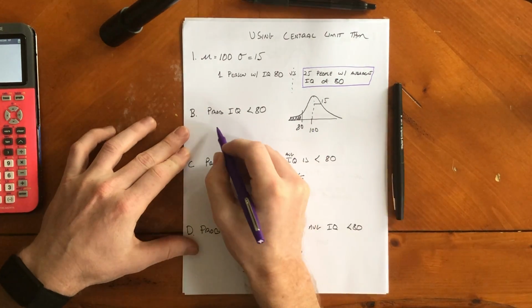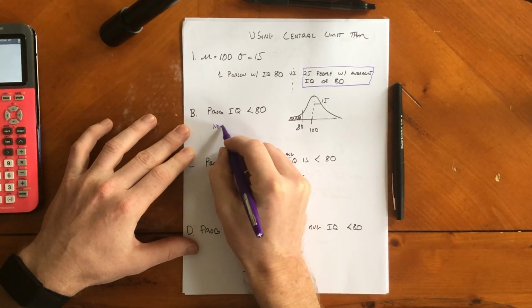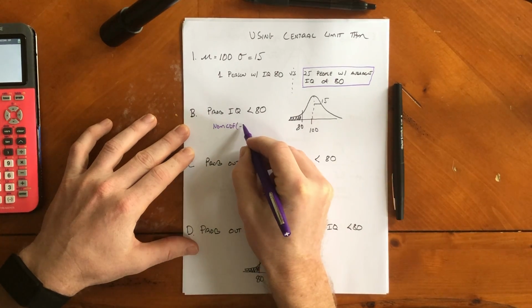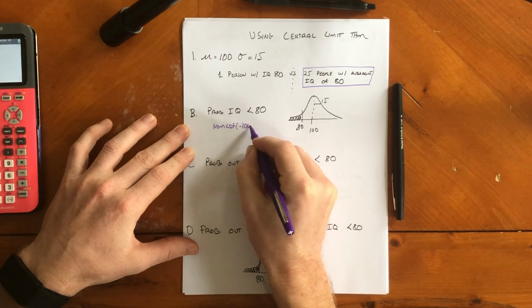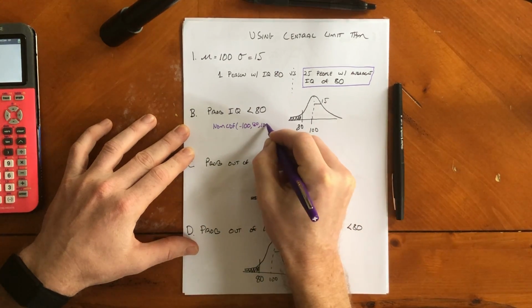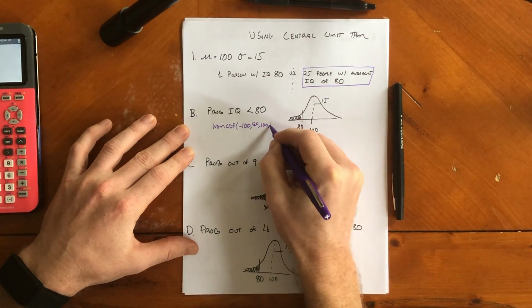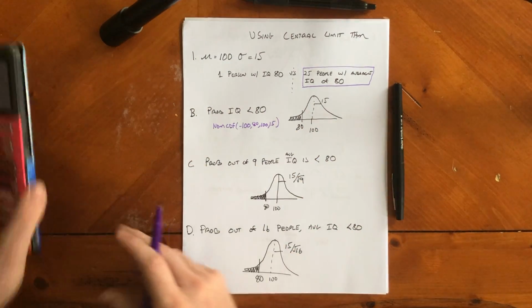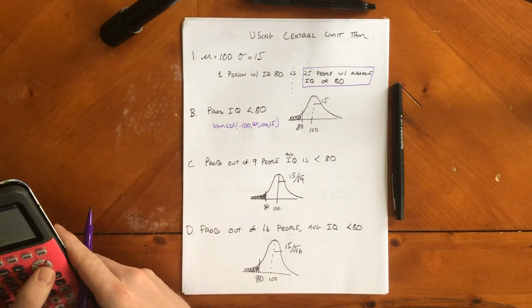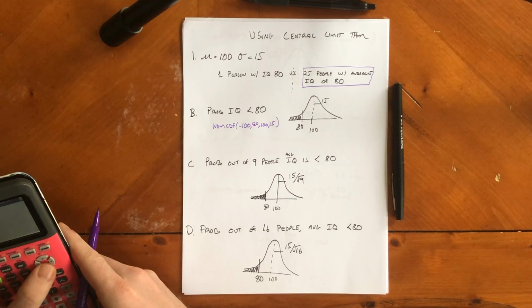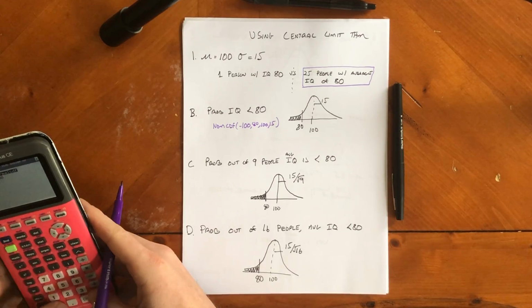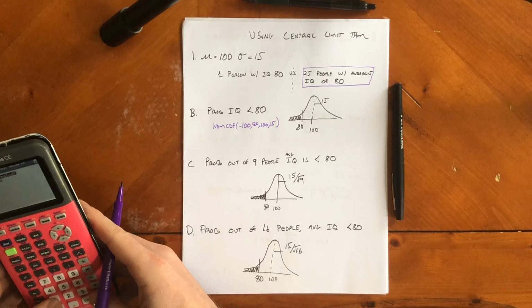So the way you do this is you're going to do normal CDF, and your low bound's going to be something big and negative, so we'll call it negative 100, comma, your high bound's 80, your mean's going to be 100, and your standard deviation is going to be 15 because there's only one of them, right? So these are all very, very similar problems. Second distribution, normal CDF, negative 100, 80, 100, 15.